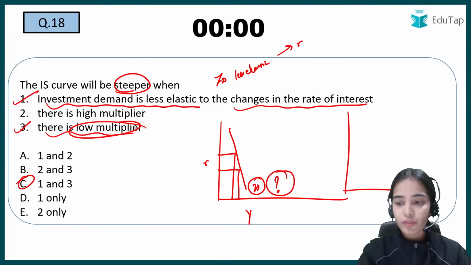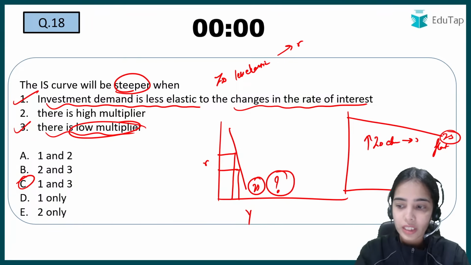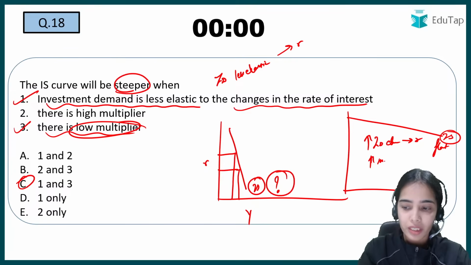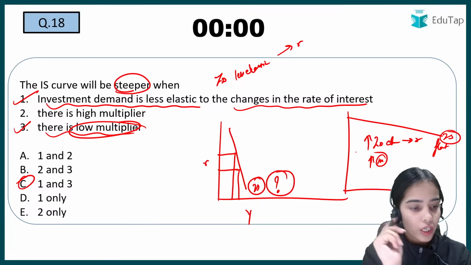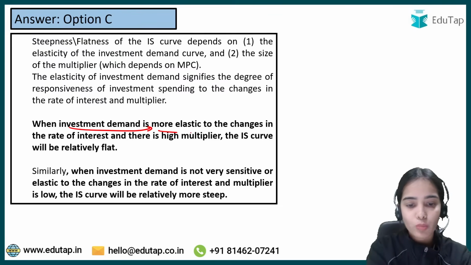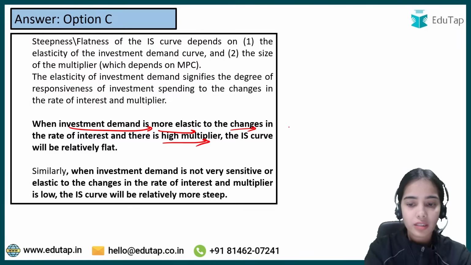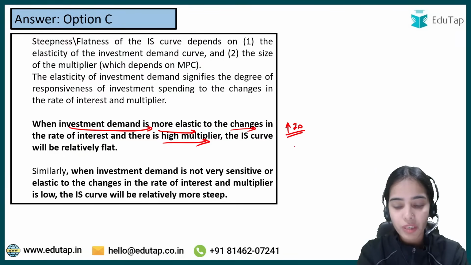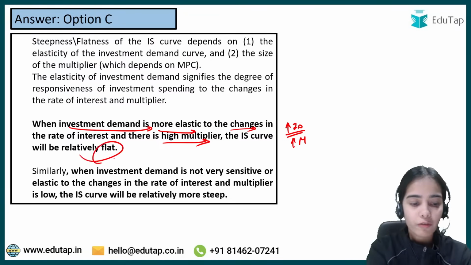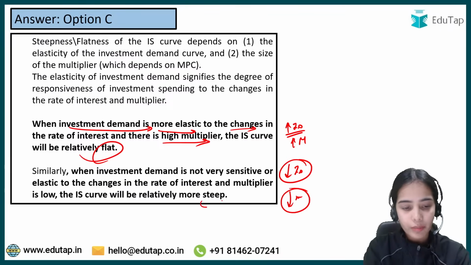The IS curve will be flatter when there is high investment demand elasticity with the rate of interest and there is a high multiplier. Remember this, okay? So C is the answer here. Remember that investment demand is more elastic to the rate of interest and there is a high multiplier. High elasticity of investment demand and high multiplier means a flat IS curve. A steep IS curve means low investment demand elasticity and low multiplier.